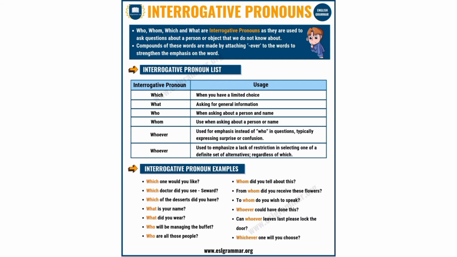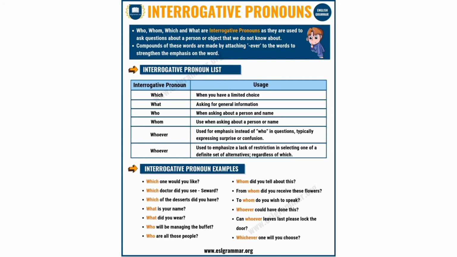Interrogative pronoun. Pronouns used for asking questions about persons or things are called interrogative pronouns. For example, who made this noise? What is the matter? The pronouns who, whom, and whose are used for asking questions about persons. The pronoun which is used for asking questions about persons or things. Interrogative pronouns are used to ask questions about a person or object that we do not know about.